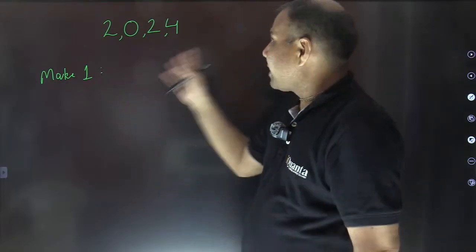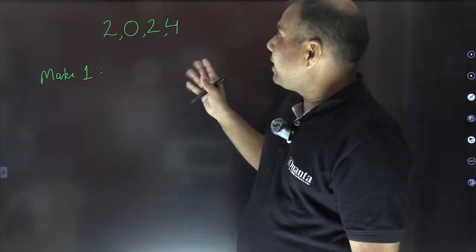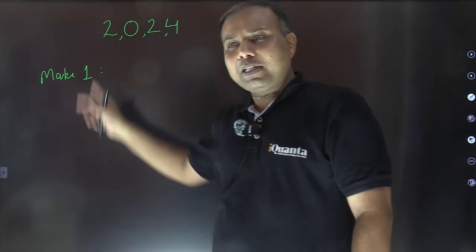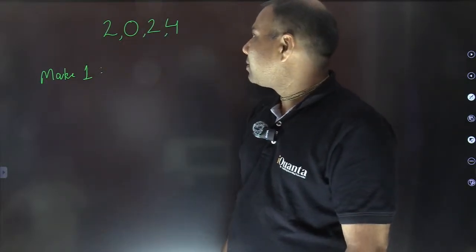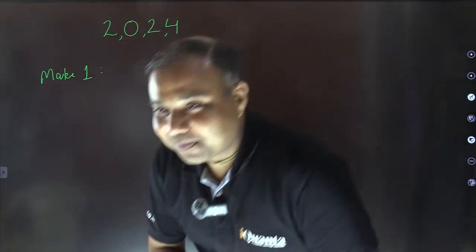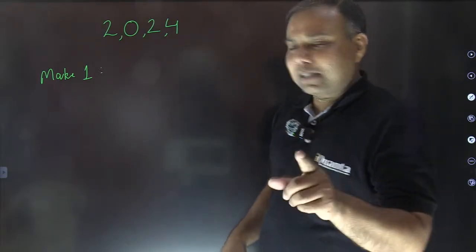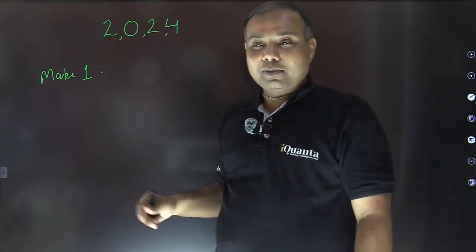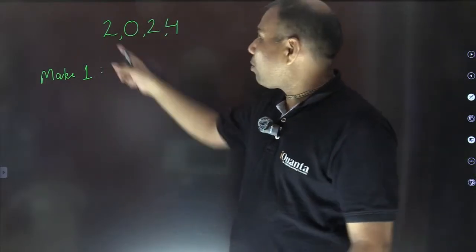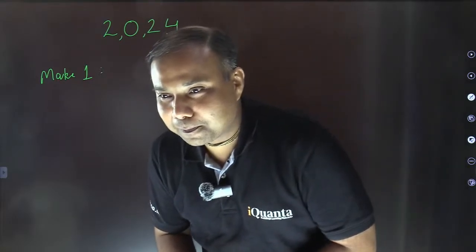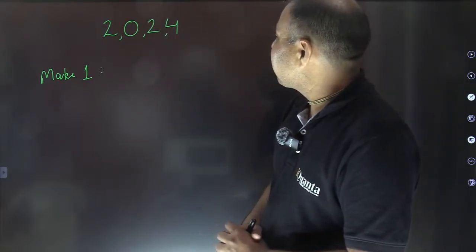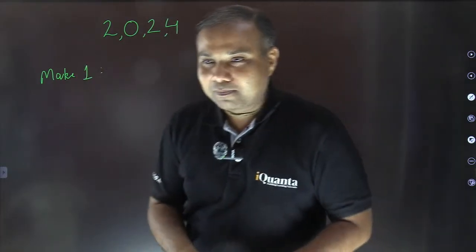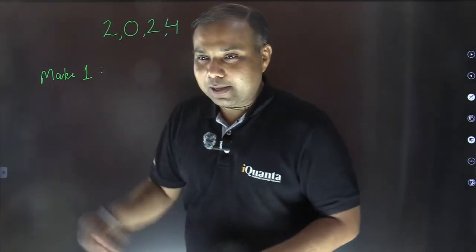Annually they play this game, and the target is to make all the numbers: make 1, make 2, make 3, up to the largest possible. There is another thing here. We need to use these numbers 2024 in that order only. Their order should not be changed, and all the 4 numbers need to be used.